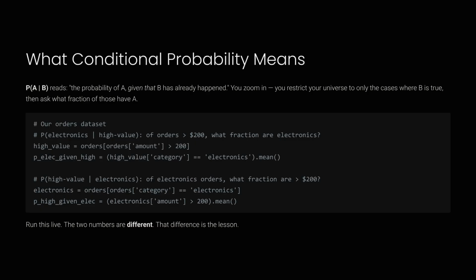Conditional probability essentially means narrowing your focus. When we say P of A given B, we restrict our universe to only the cases where B is true, then check the fraction of those cases that also satisfy A. The order of these terms matters immensely.